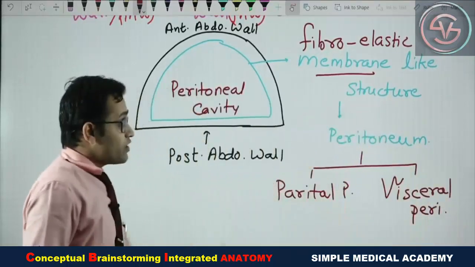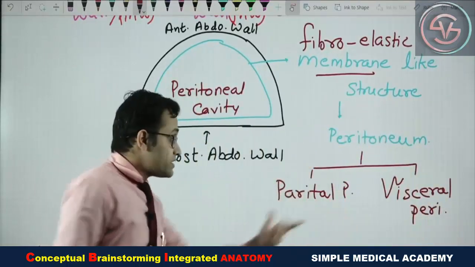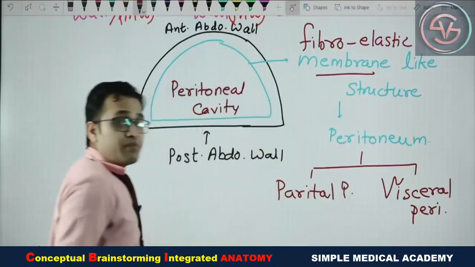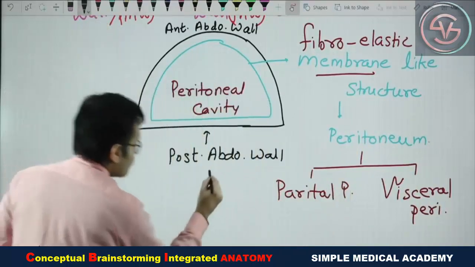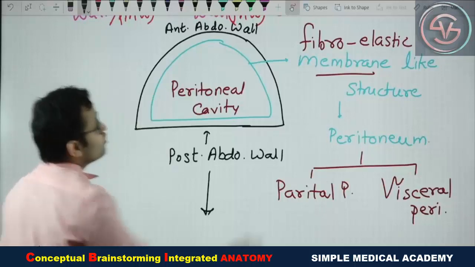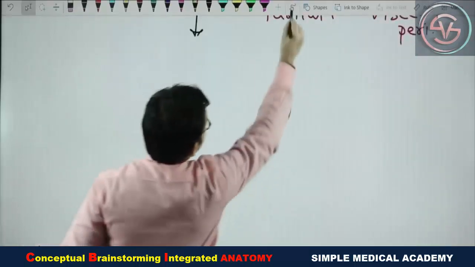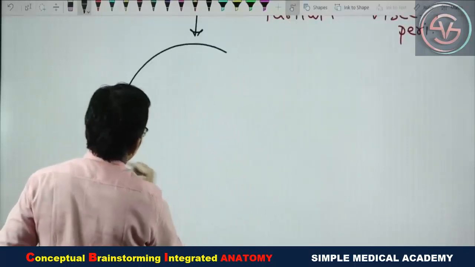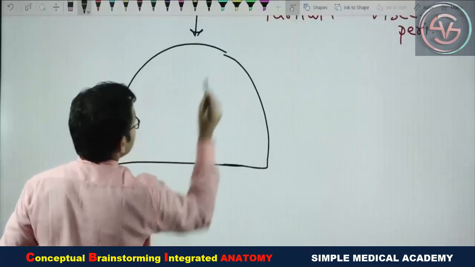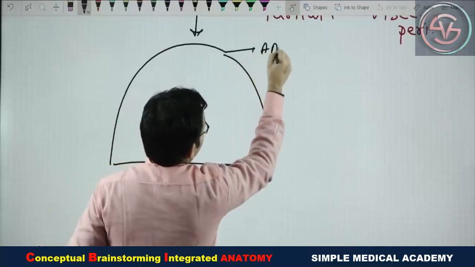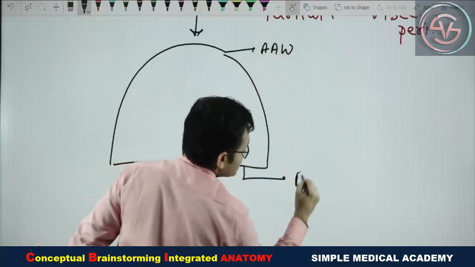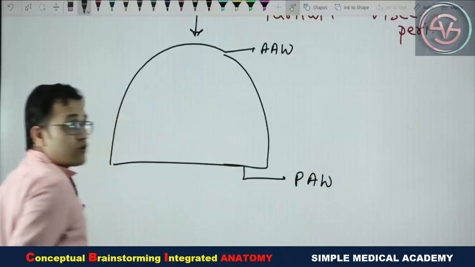But now we are going to understand properly what the parietal and visceral peritoneum actually are, for which you have to draw the next image. So draw the next image with me. This is the same image. This is the anterior abdominal wall while this is the posterior abdominal wall.